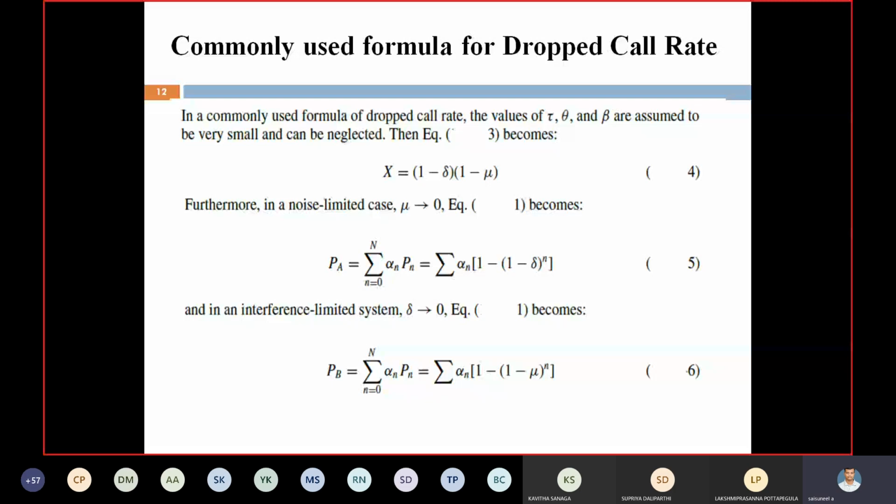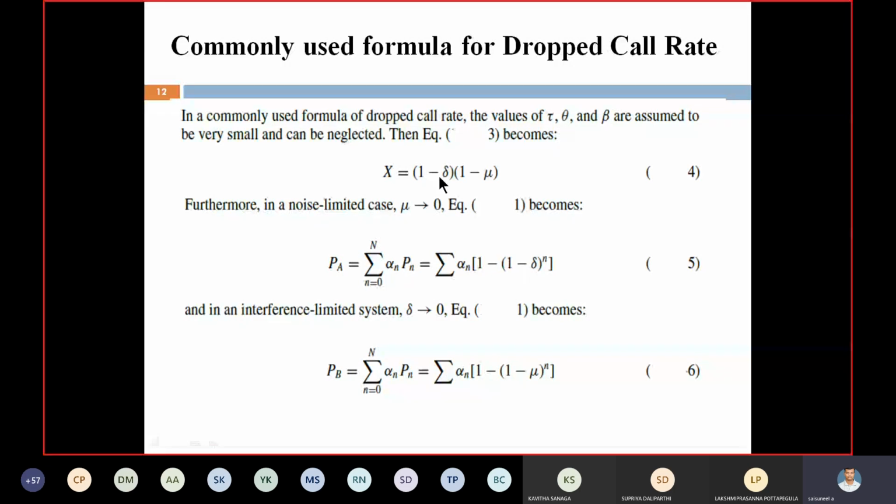Then substitute in the above equation: PA equals summation n equal to 0 to capital N of alpha n Pn, where Pn equals (1 minus x) power n. Here we assume a noise limited system. For this noise limited system, mu equal to 0. Then we get summation alpha n into (1 minus x) power n. What is x now? Only 1 minus delta. That's only (1 minus delta) power n.